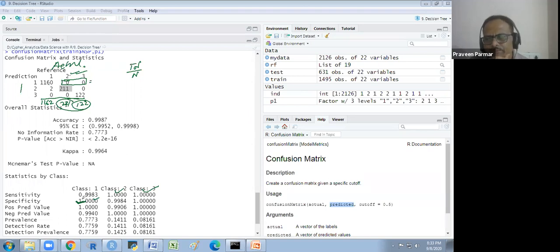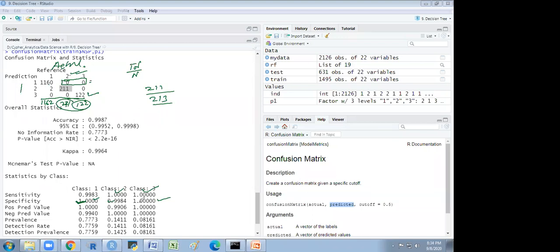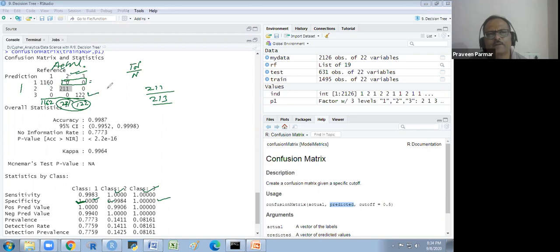Okay, that is 1. Here 211 divided by 213, we get this one, 0.9984. And here would be 1. You see here. Does that make sense to everyone? Yes, sir. This is what we are getting here.